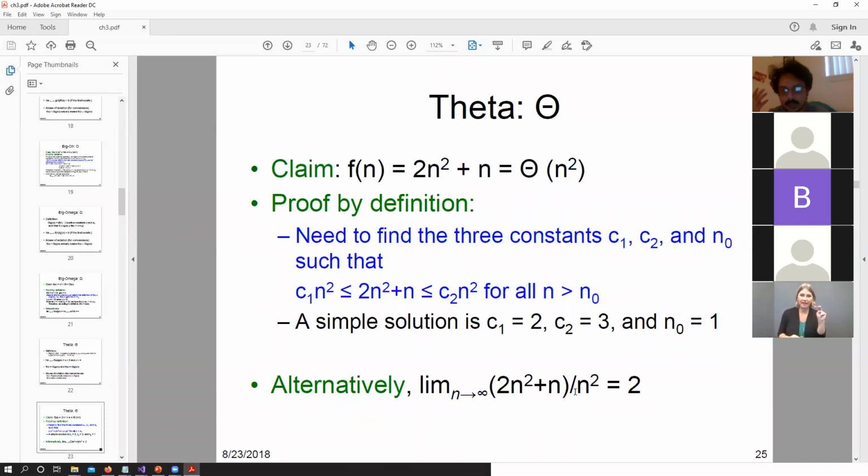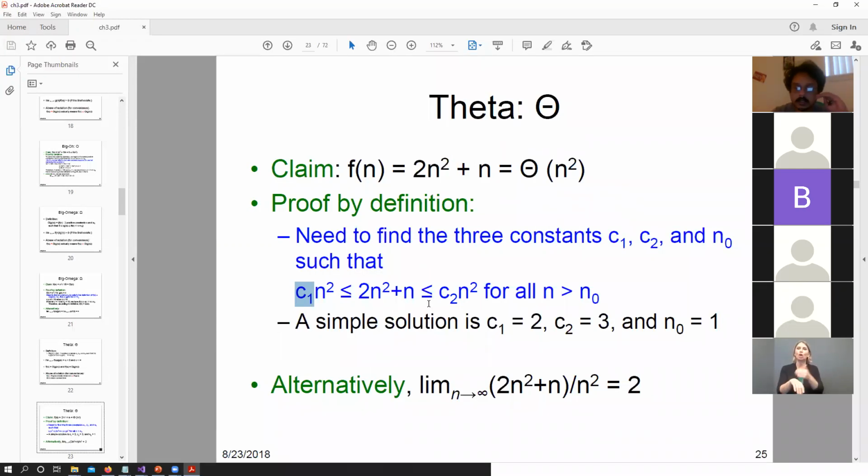Okay, so let's look at an example for proving a particular equation. Let's say that we have the equation 2n squared plus n. We say that it is theta n squared. That basically means that we have one constant c1 n squared that is going to grow slower, and that is going to be smaller. And then we have to have one constant c2 that has to grow faster. If we replace c1 with 2, and you guys can do this on your own, and if we replace c2 by 3 with n0 equals to 1, we can solve this.